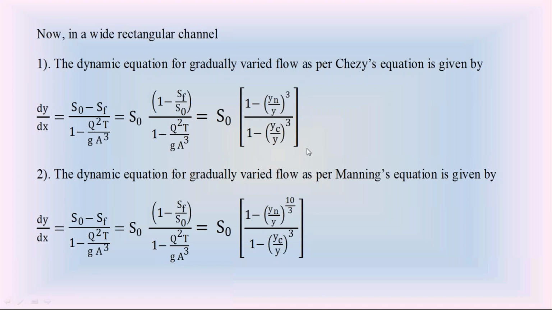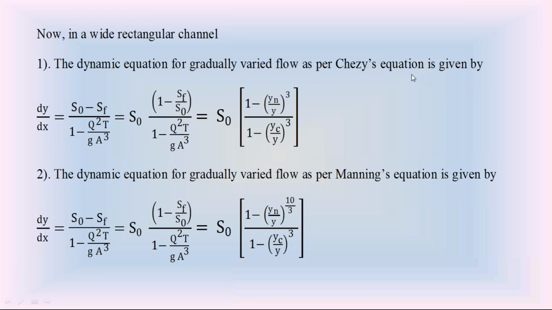We call this the dynamic equation for wide rectangular channel according to Chezy's formula.